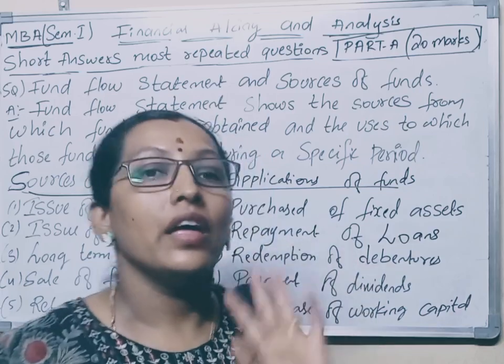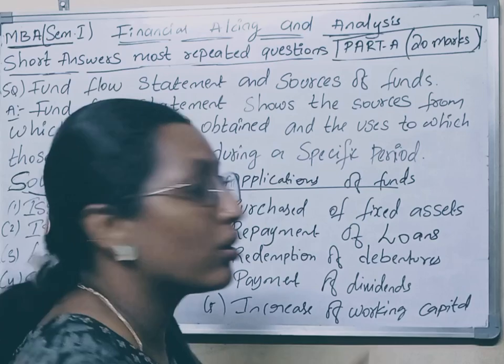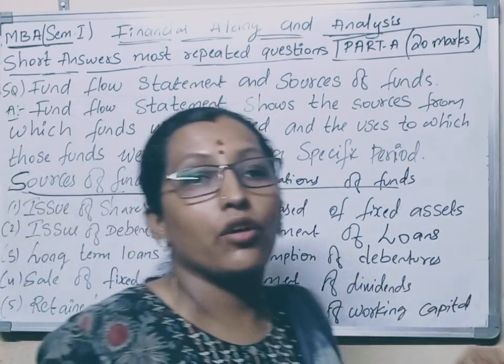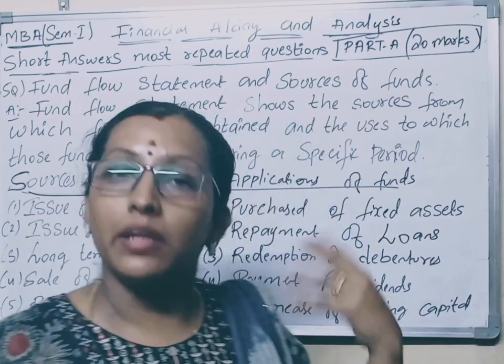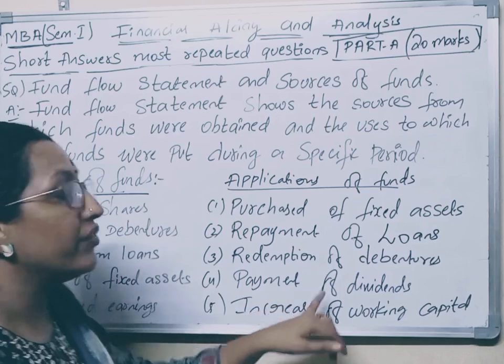And redemption of debentures. Redemption of debentures means that after the issue of debentures, after a certain period of time we will repay them. And payment of dividends.